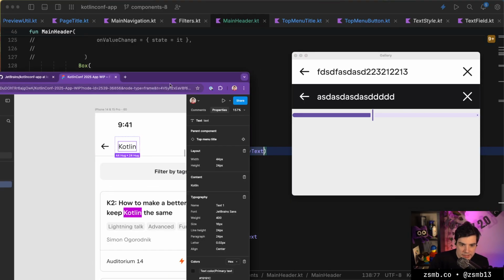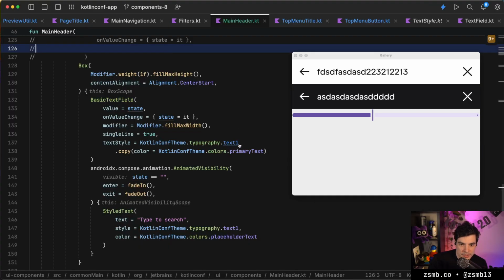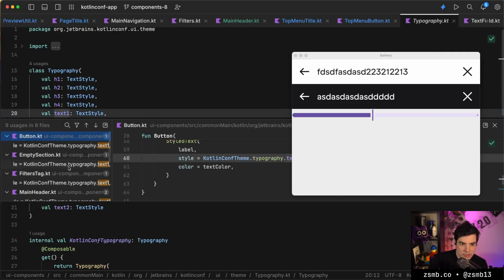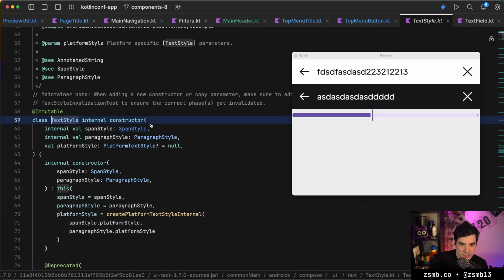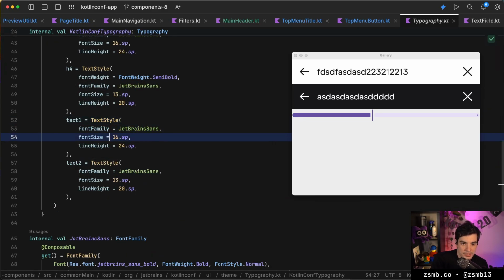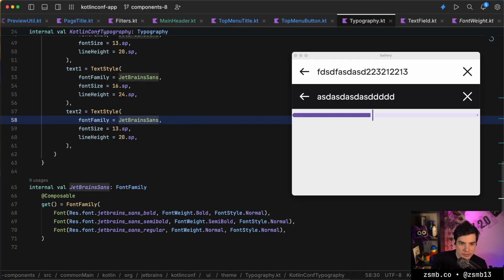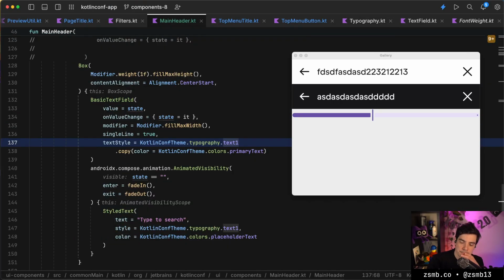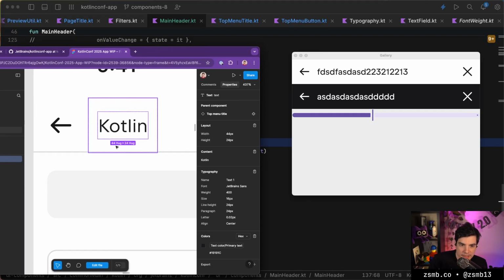Okay, is this the correct weight? This is supposed to be a weight of 400. If we go to text1 and we look at its definition, it doesn't have a font weight, which I think means that it has the default, which should be like font weight normal, and that's indeed 400. So that's fine. Looks a bit funky in the preview, but I think that works.